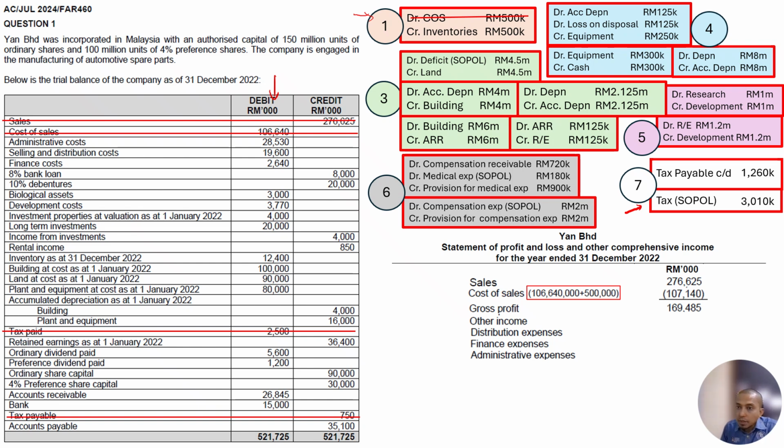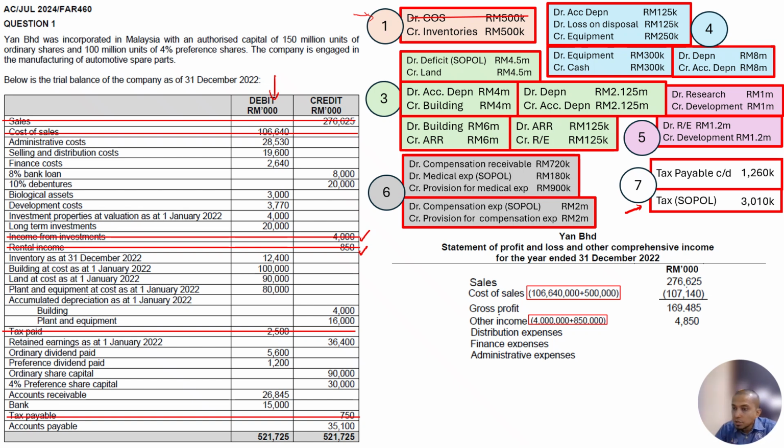First thing first, what we have here is the other income. What income do we have in this slide? Remember, income is revenue on the credit side. On the credit side, we have income from investment and rental income. Only these two; the rest, we don't have income. You can refer to the notes to the account. So I just total up these two, 4 million plus 850,000, and it becomes 4,850,000. In this method, I just want to do this as working.